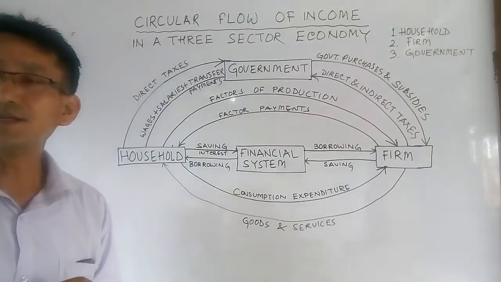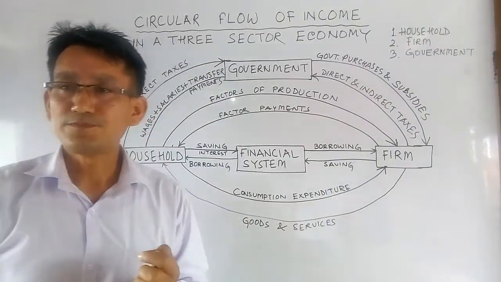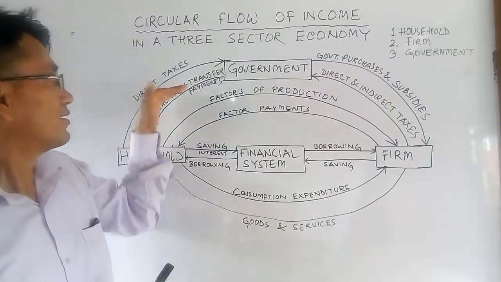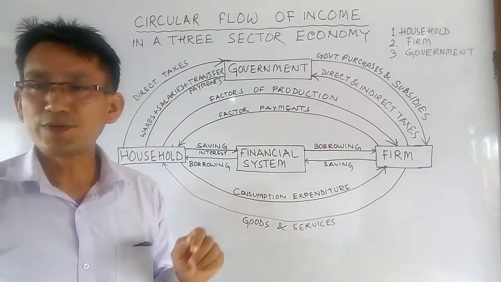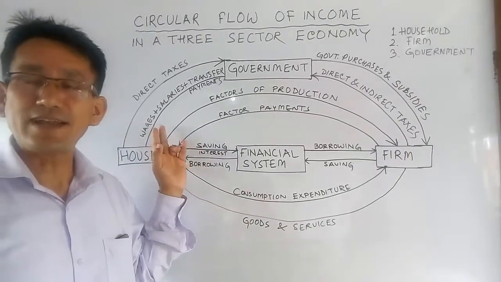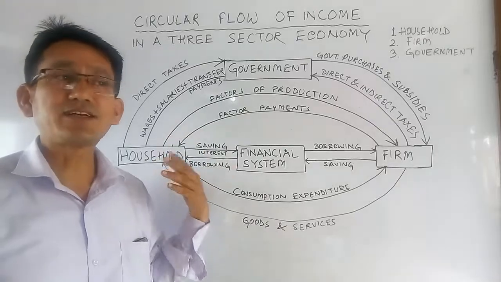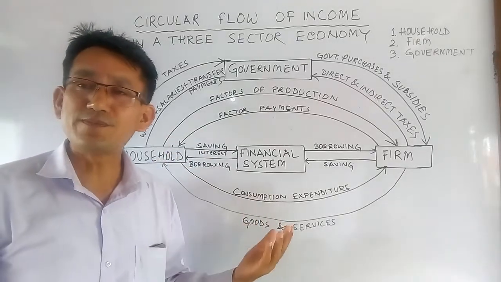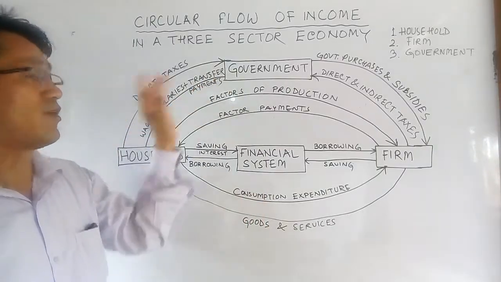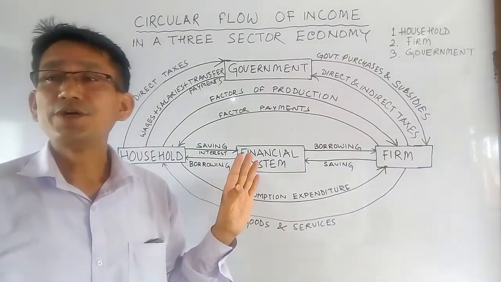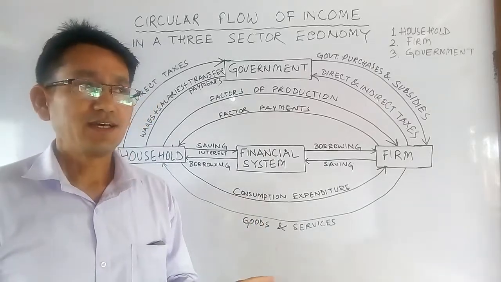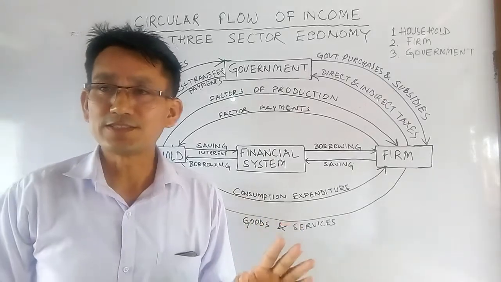And money also goes from household to the government in the form of taxes. What should we call direct taxes? So what are the direct taxes? Direct taxes are the compulsory payments to be given by household to the government. So household gives to the government direct taxes in the form of income tax, professional tax and land tax, etc.